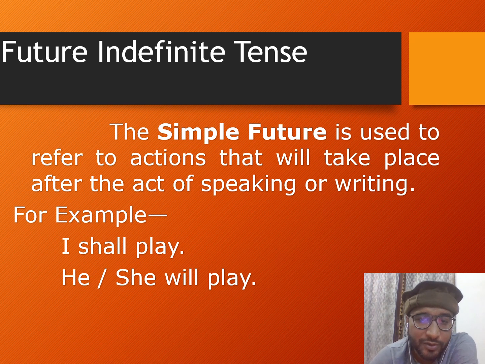The first aspect of future is future indefinite tense or future simple tense. The future simple tense is used to refer to actions that will take place after the act of speaking or writing. If I'm talking about an action and I'm simply forecasting or predicting that this will happen, in that category we go for future indefinite tense. For example, I shall play. Here I is the subject, shall is the helping verb, and play is the verb first form, which is the base form of the verb. And the other one is he or she will play. The same rule applies here as well.